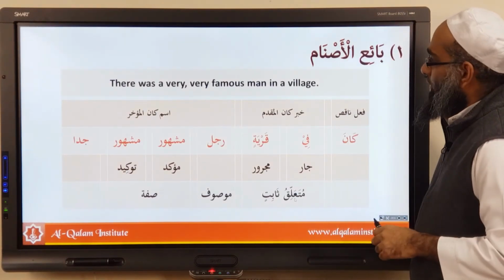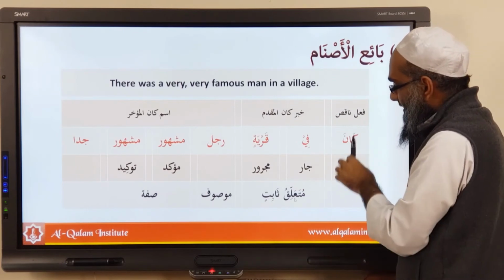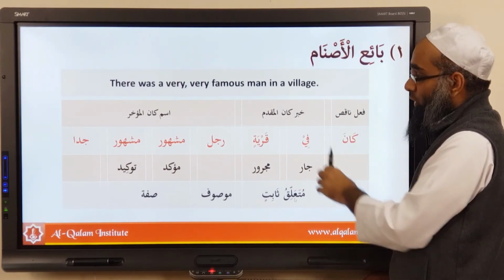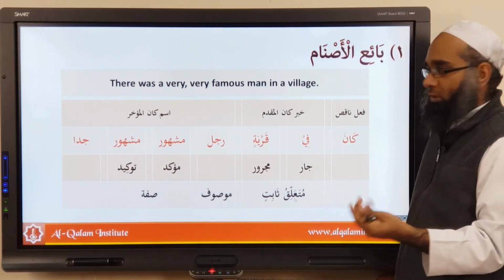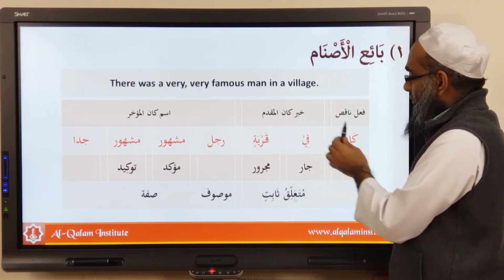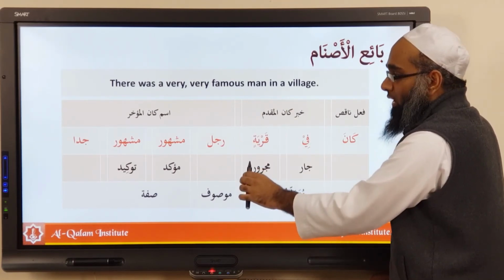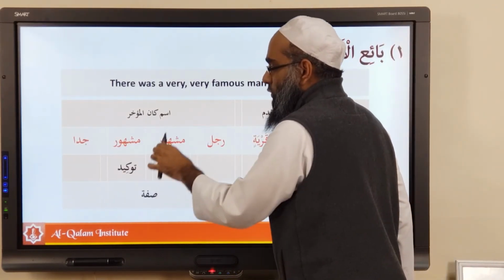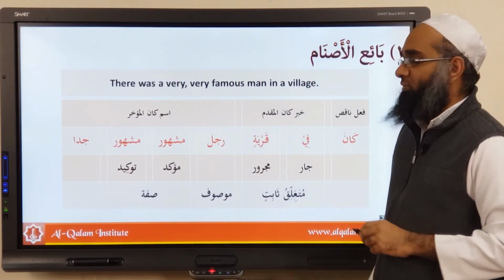This is what it is. So again, the structure is what? So there was a very, very famous man in a village. So kana is fa'lu naqis, an incomplete verb. But because fi qarya cannot become the ism, can it? The same rules that apply to the mubtada apply to the ism as well. So this becomes a khabar muqaddam. So there, and this is where was it? In the qarya. And who was it? Rajulun mashhurun jiddan. So there was a very, very famous man in a village.